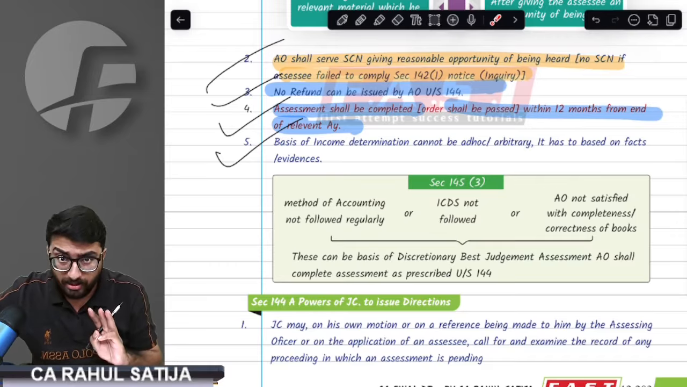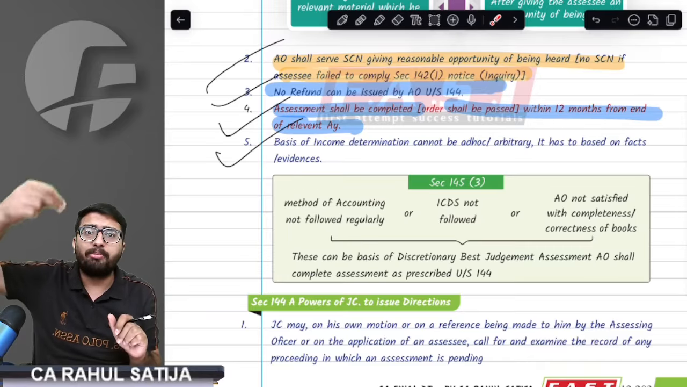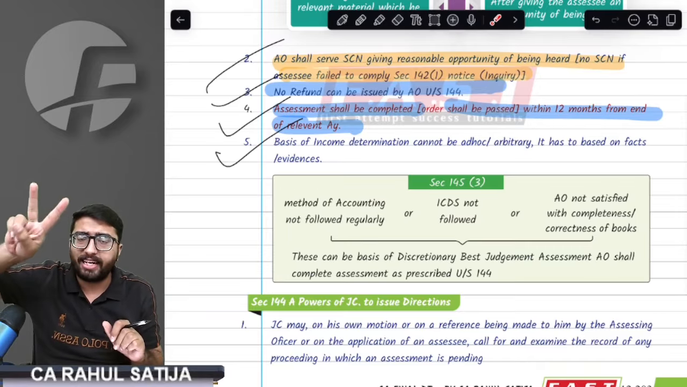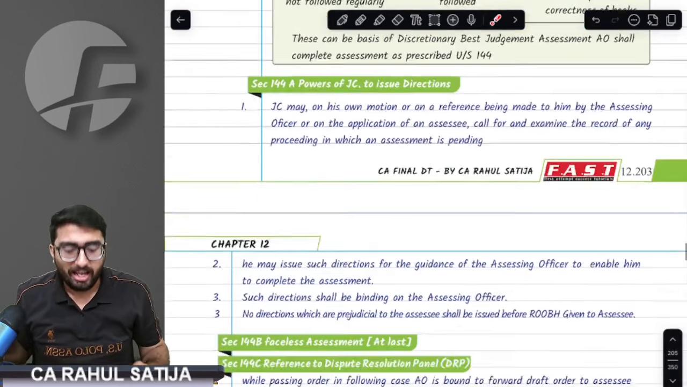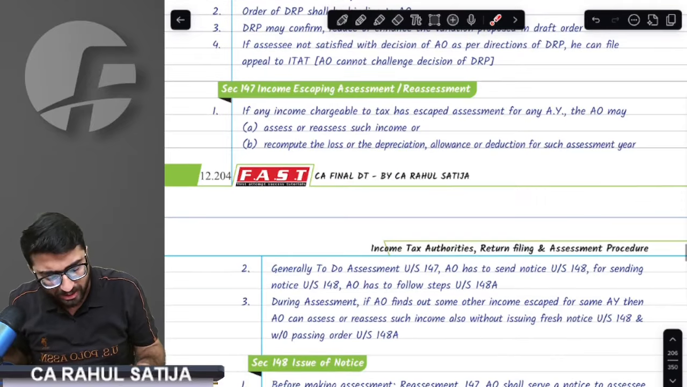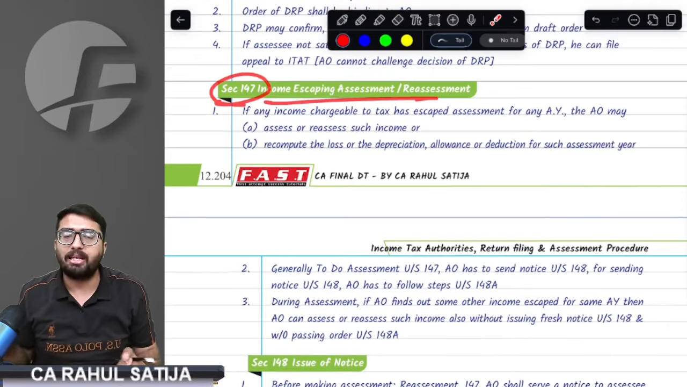We studied three assessments till now. First was assessment based on computer, that is 143(1). Second was scrutiny, 143(3). Third was best judgment assessment, 144. Then let us move on to the next assessment, that is 147, income escaping assessment.